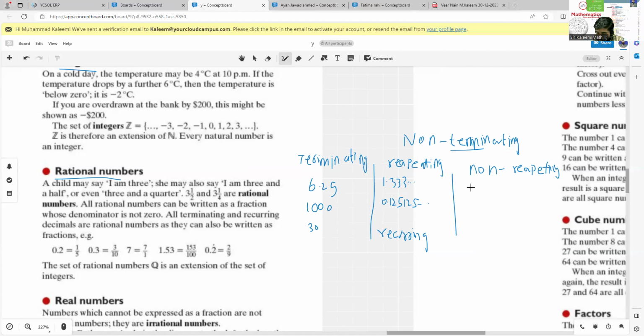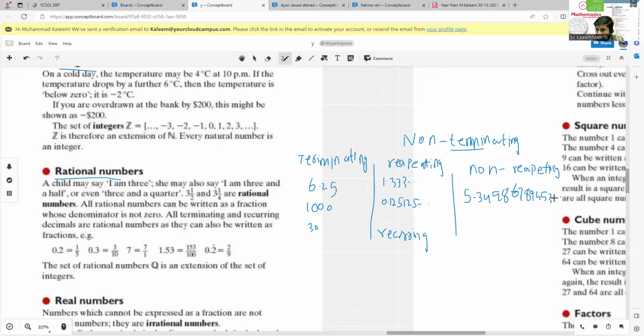Suppose we have 5.3498678945 and so on, or 3.142876854.